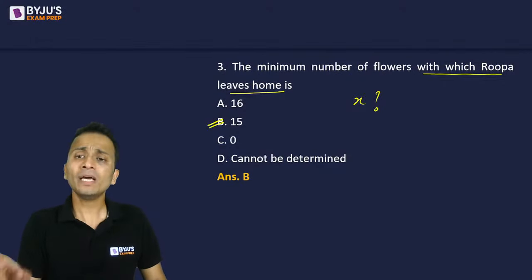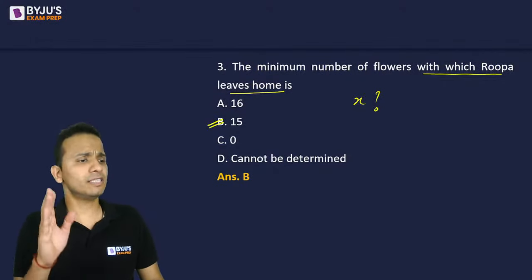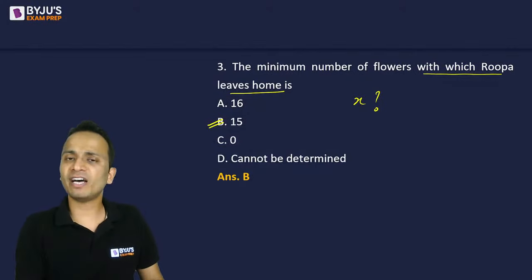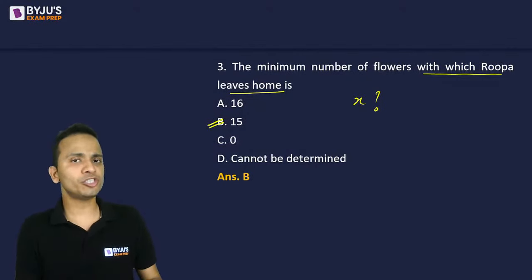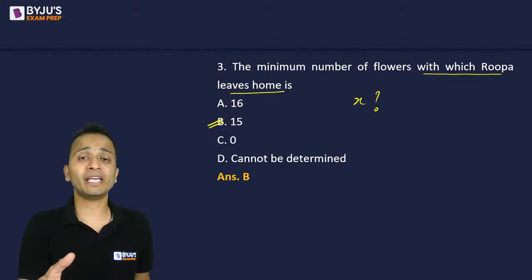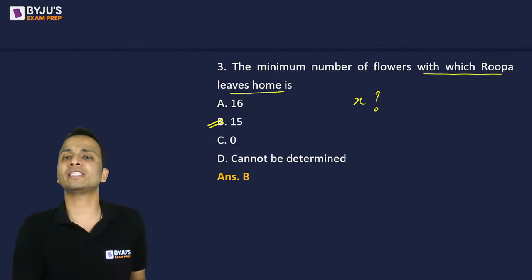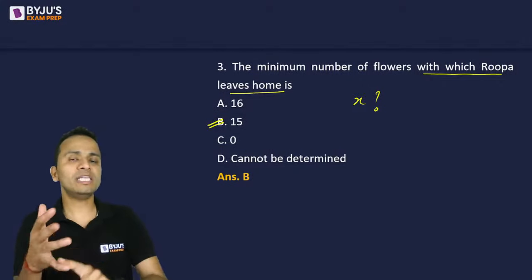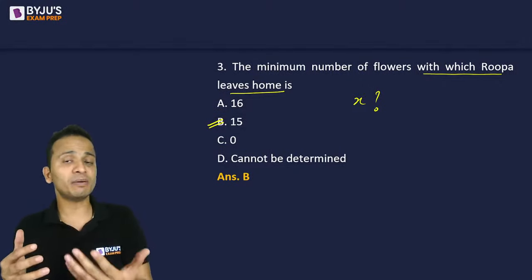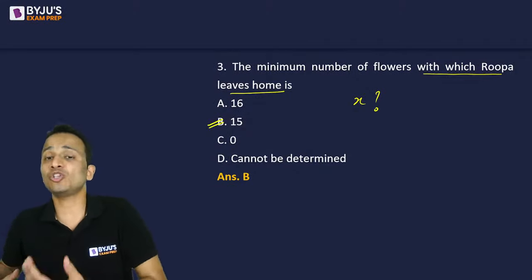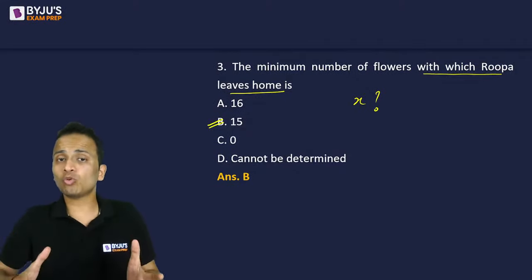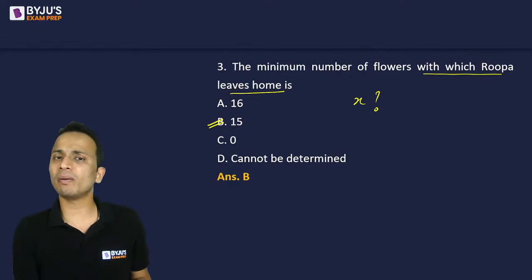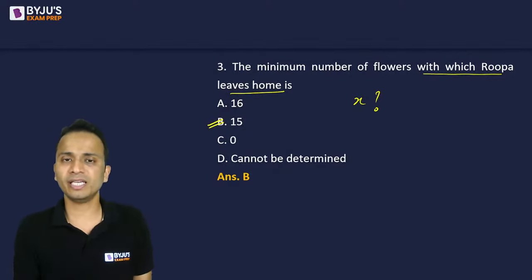Now the puzzle that we have done has appeared in plenty of examinations. There can be one or more than one questions based on these puzzles, depending upon the amount of information that is given in the directions. In our question, both the initial number of flowers and the number of flowers that she's offering to each deity were variables. So that is why we could make more questions on this puzzle.